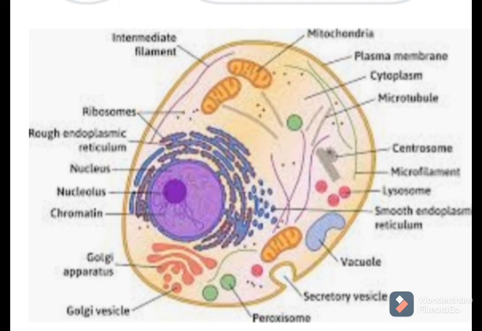One more thing: a house has a door. So what is the function of the door? Yes, we allow only some people to enter our house, and we do not unlock the door for strangers. Like this, the plasma membrane consists of small pores.